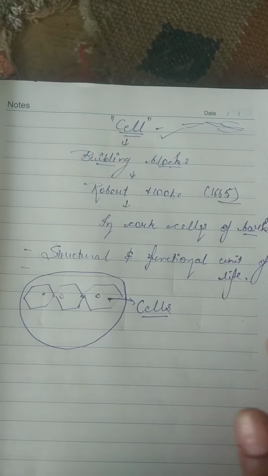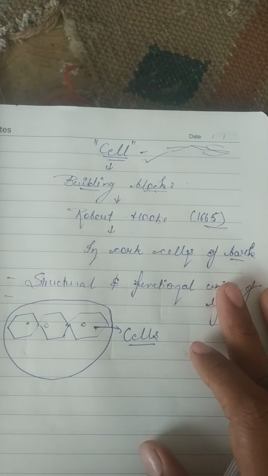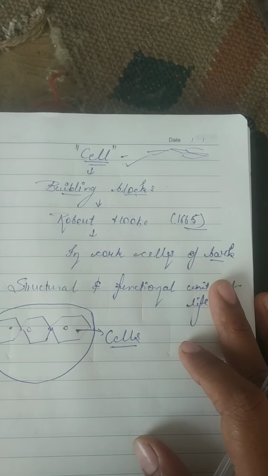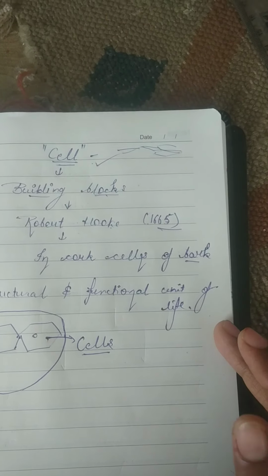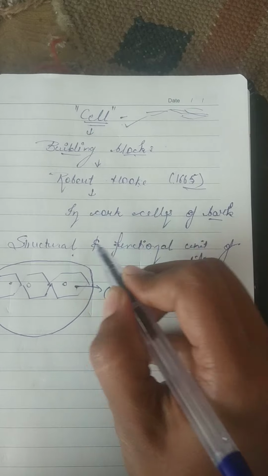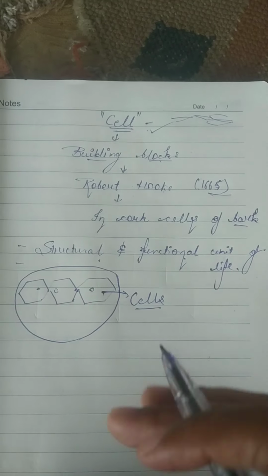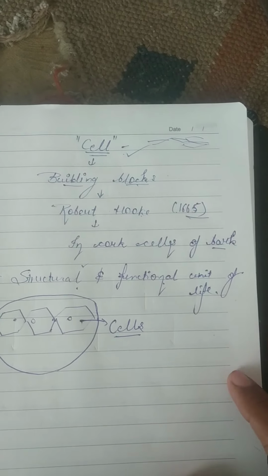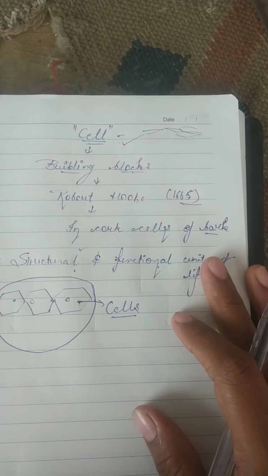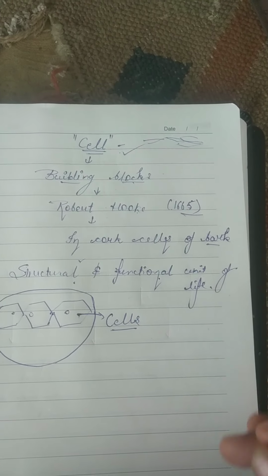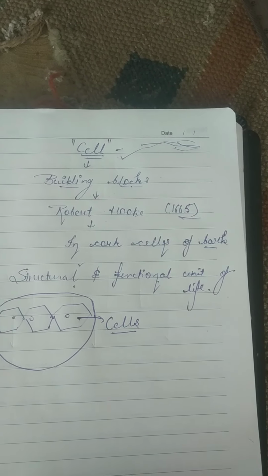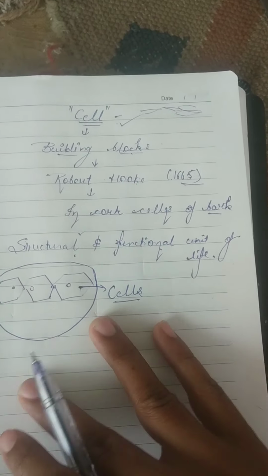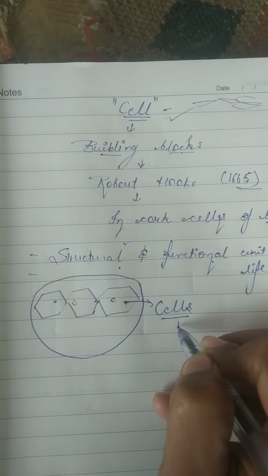Cells are basically the structural and functional unit of life. If we come to the definition of the cell, cells are the structural and functional unit of life. What do we mean by structural and functional unit of life? In structure, as our body grows or the plant body grows, like stem, roots and leaves, and inside our body our bones, muscles and skin grow as we grow older. Cells are very helpful in that.